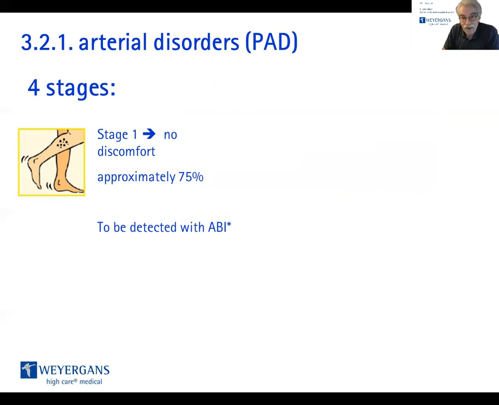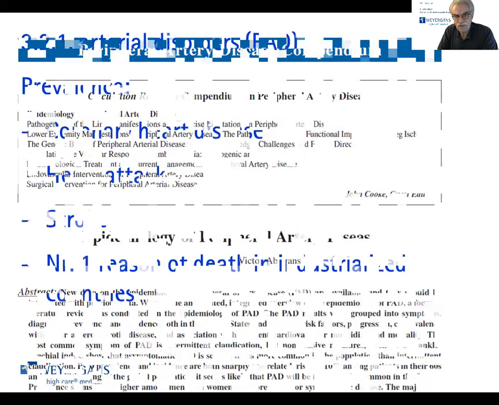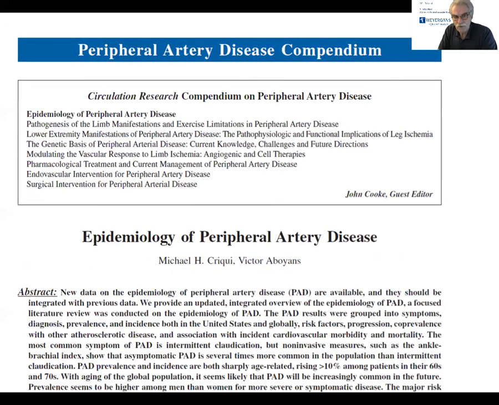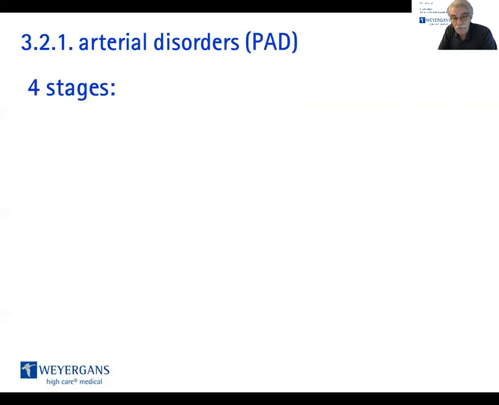ABI means ankle brachial index. It's quite a simple test, like a blood pressure measurement. You measure the blood pressure on both arms, brachial, and on the ankle, and then you compare the results. In this compendium, the ABI is explained very nicely.